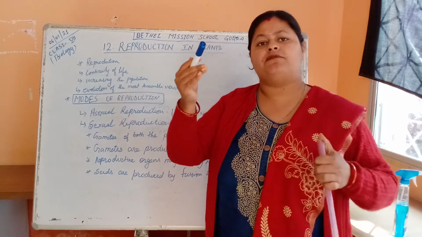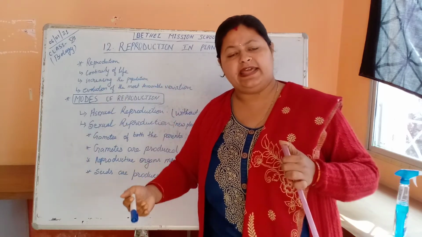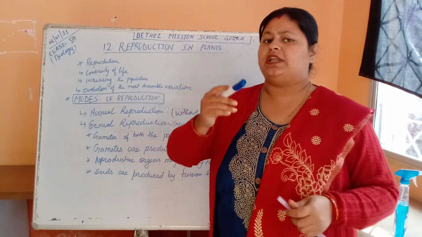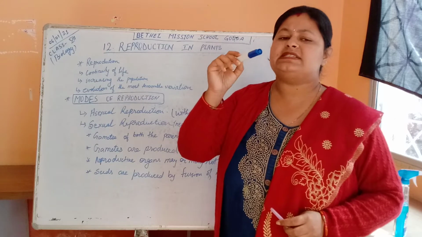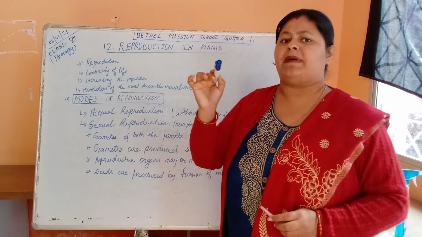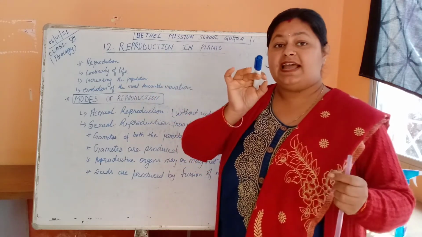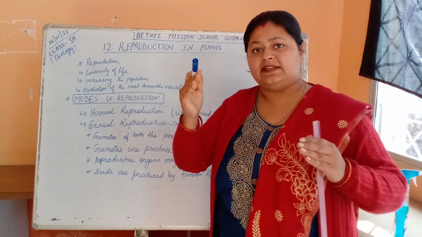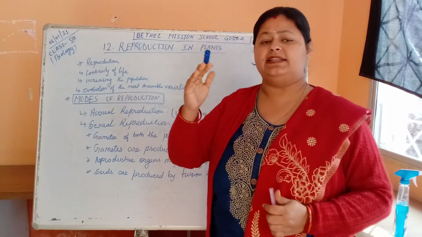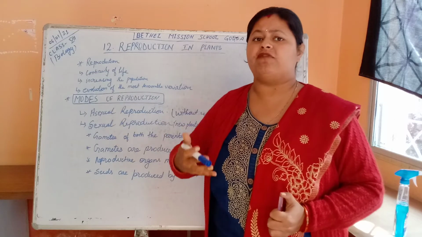From the plant of wheat we get the next wheat plant. So reproduction of the same species by the parents, and they look similar, they are similar looking also.